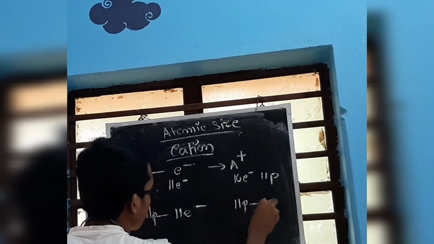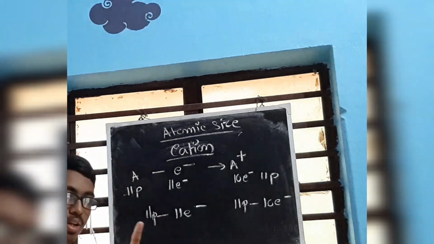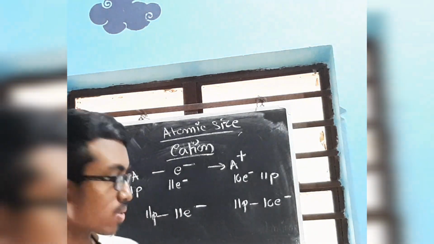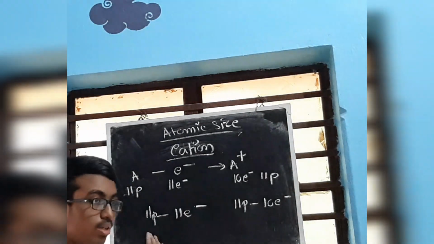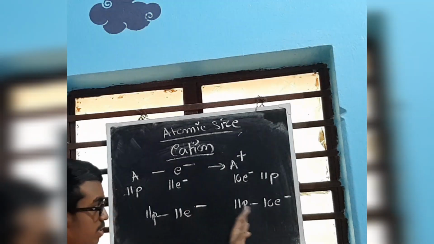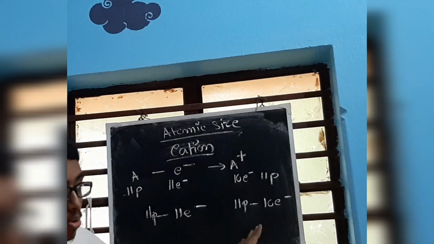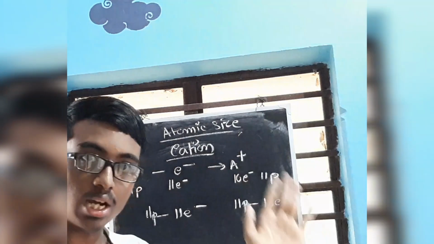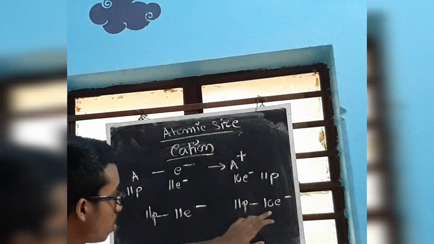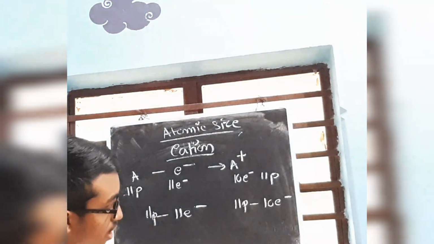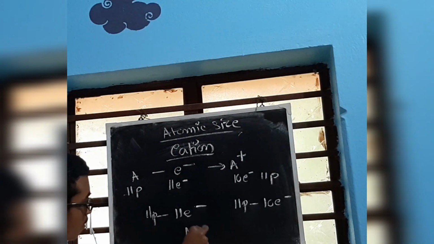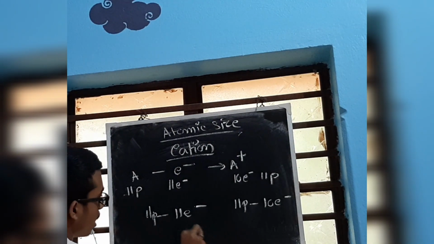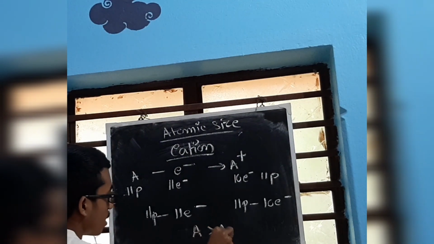And here 11 protons attracting 10 electrons. Who will have greater attracting power? This or this? This is equal, but this is unequal. So proton dominates. So if the nuclear pull is dominating over the electrons, that means they will be held more closely. So size of A will be greater than that of A plus.